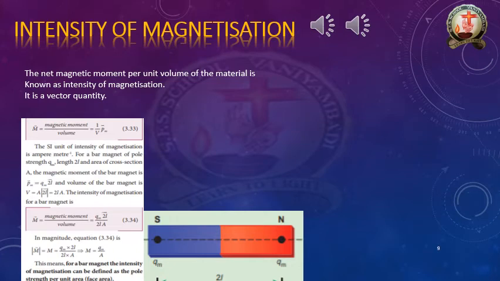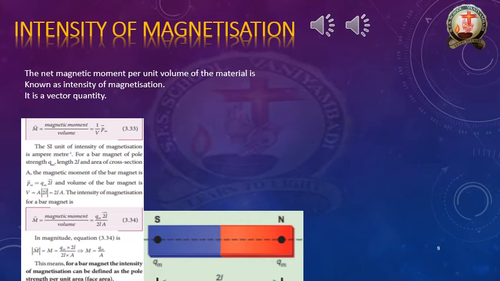You can cancel directly: 2L by 2L gets cancelled, and remaining is Qm by A. So the intensity of magnetization capital M is equal to Qm by A.